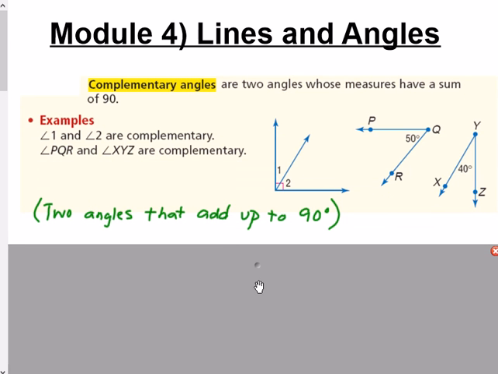First angle relationship that we deal with are complementary angles. When two angles are said to be complementary, it's because they have a sum of 90. They add up to 90 degrees together. When you add their angle measures in degrees, it adds up to 90 degrees.